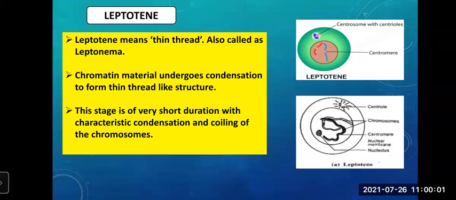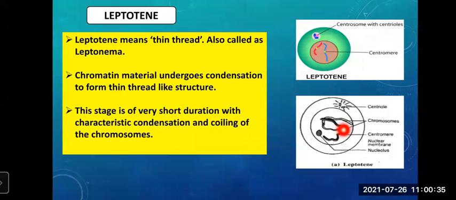Now what happens in this period? The chromatin material undergoes condensation to form thin thread-like structures. This stage is of very short duration, with characteristic condensation and coiling of the chromosomes.